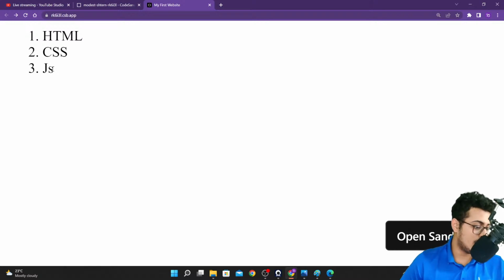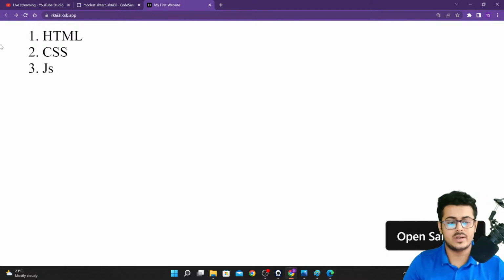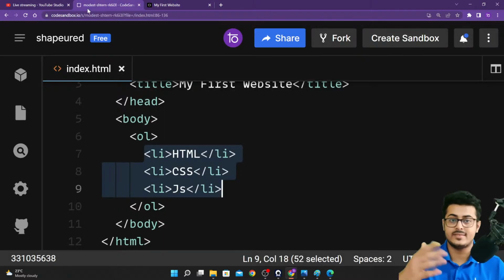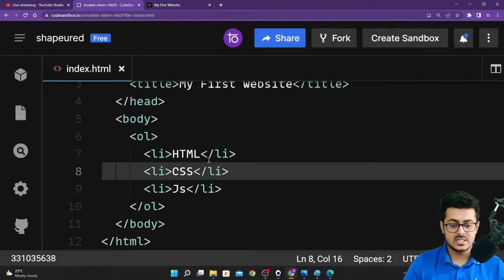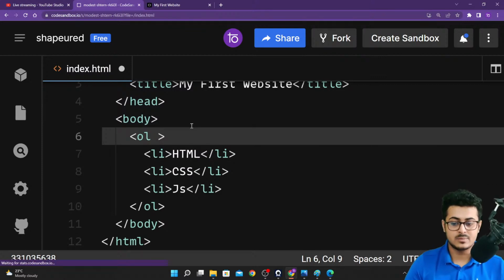Great. Now, what to do if I don't want this 1, 2, 3, or let's say that I don't want it to start with 1, 2, 3. I want it to start from, let's say, 5. Okay, 5, 6, 7. That is the list that I want to create. So I can specify inside the OL tag another attribute associated with this particular tag, another property associated with this particular tag.